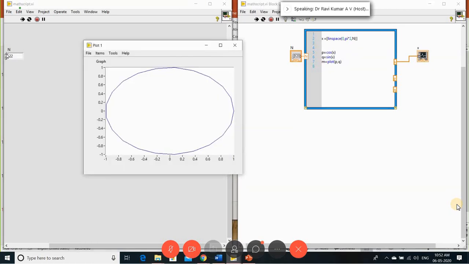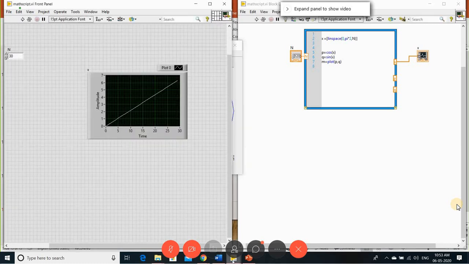This is one good example to implement your MATLAB in LabVIEW. In the same way, whatever input variable and output variable you want, you can add it here, write the code inside the MATLAB code and run this program. So this is how we can do it by using MathScript.